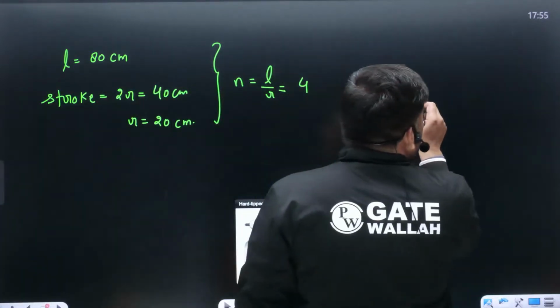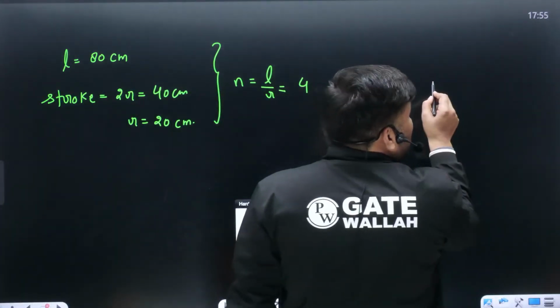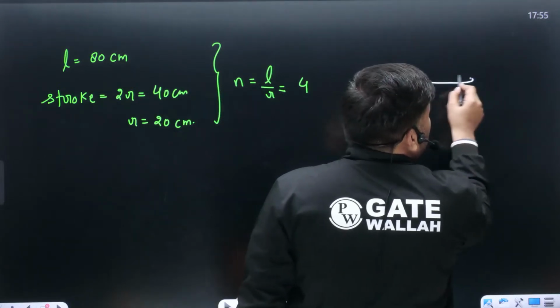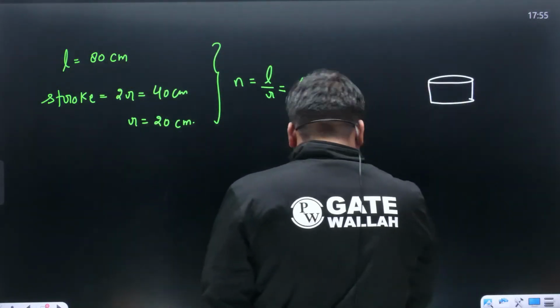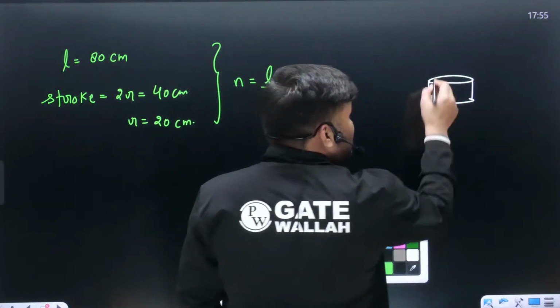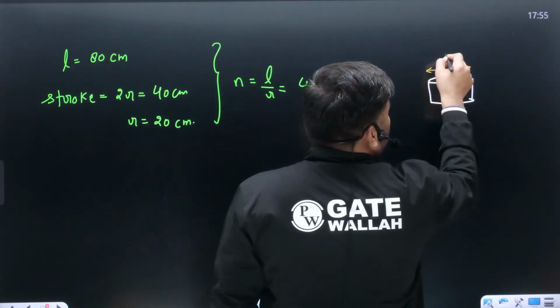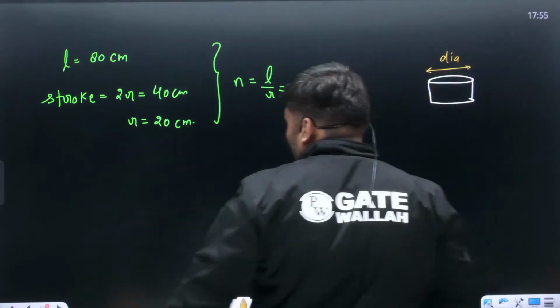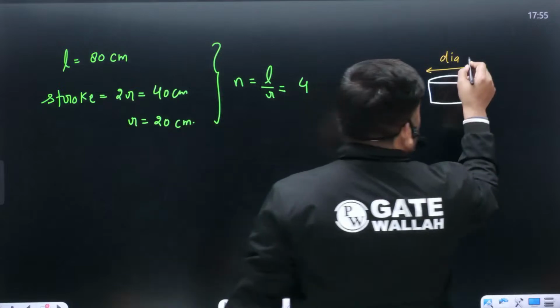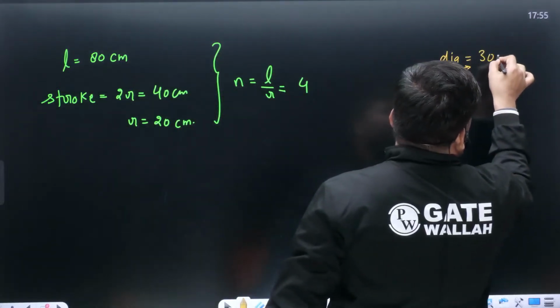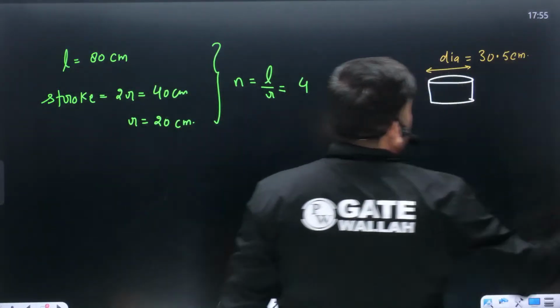Piston का cylinder का inside diameter will be same as piston diameter. This thing, ये है piston, and this diameter is given as how much? But this diameter is given as bore diameter. This dia is given as bore, 30.5 centimeter. This is given as 30.5 centimeter. Can I write?